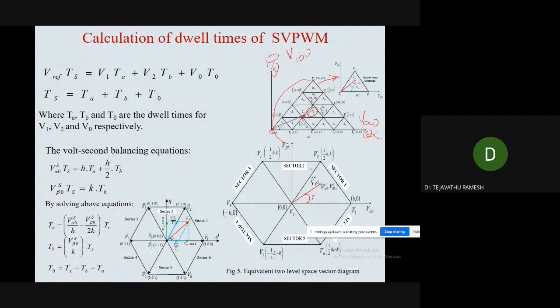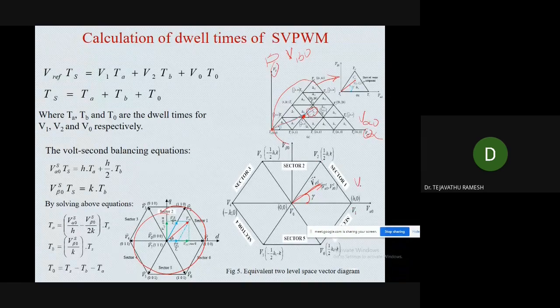So see this one, this is the space vector diagram for the 5-level inverter, and this is the space vector diagram for the 2-level inverter. So here, by using the same concept, the 5-level inverter space vector diagram is simplified similar to the 2-level space vector modulation. Now here, V reference has fallen in this region. The nearest voltage vectors are V1, V2, V0.